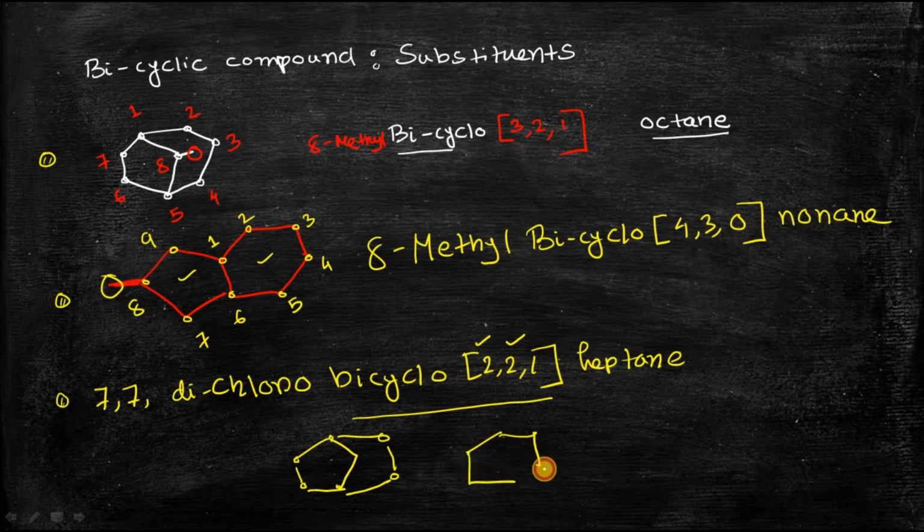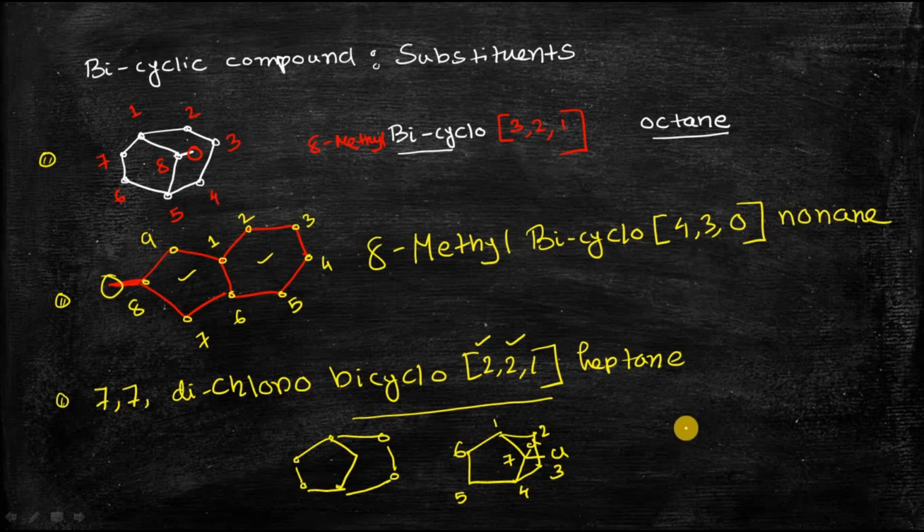Now we should do the numbering. So the numbering will be like that. We will start with the bridgehead carbon atom: 1, 2, 3, 4, 5, 6, 7, and at the 7th position there are 2 chlorines, so that's why 7,7-dichloro. So these 2 chlorine atoms should be like this.